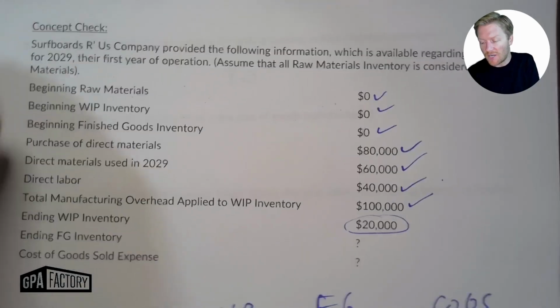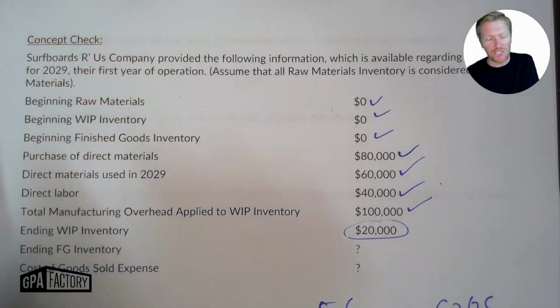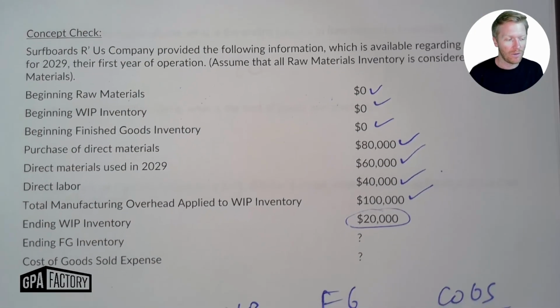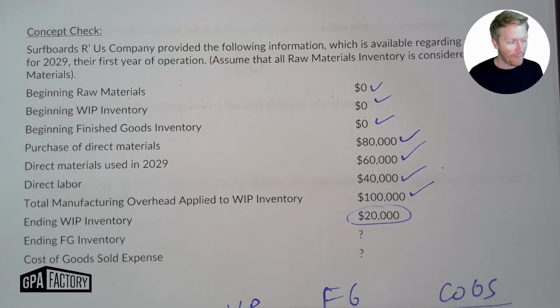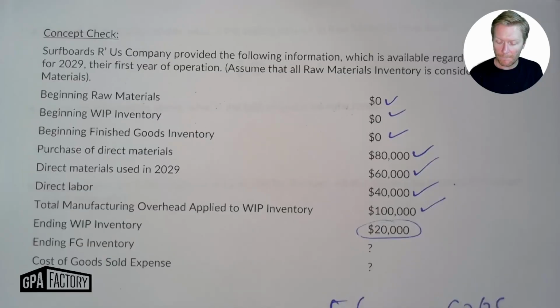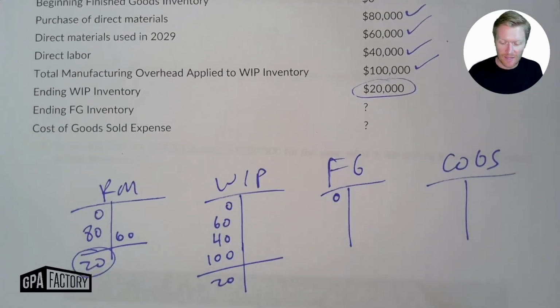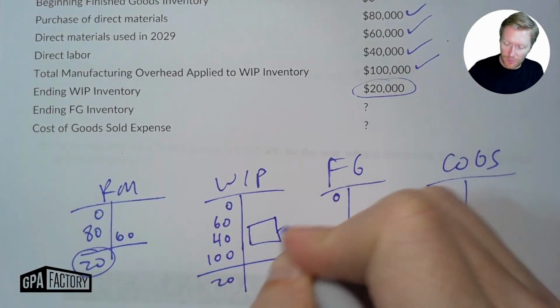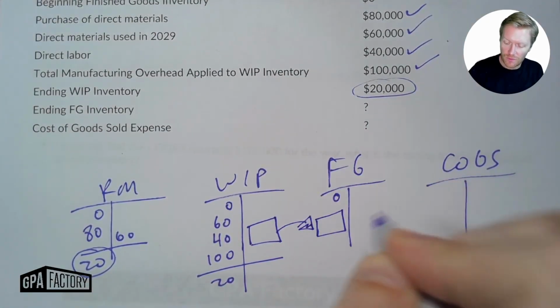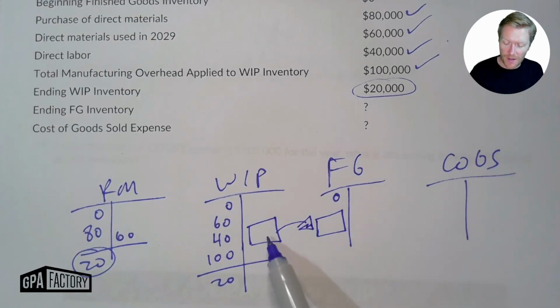Cost of goods manufactured. You might see that and think that that's like a general term, like nothing's capitalized or whatever. But cost of goods manufactured is very specifically the amount that moves from work in process over into finished goods. So out on the right, in on the left, out on the right of work in process, in on the left of finished goods. That is our X number.